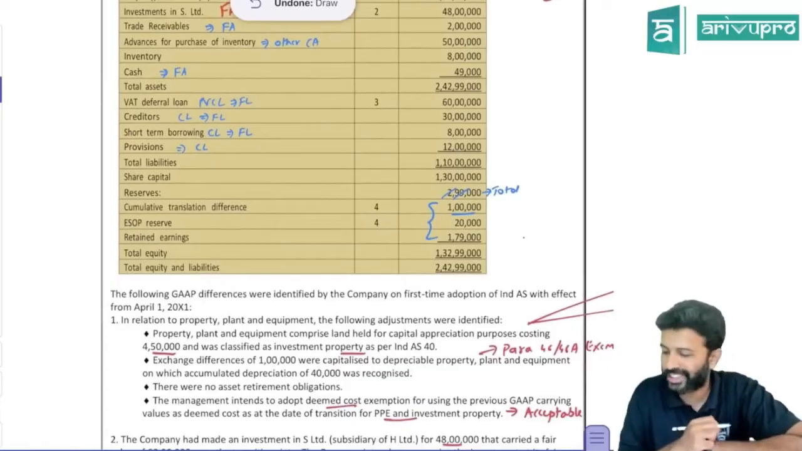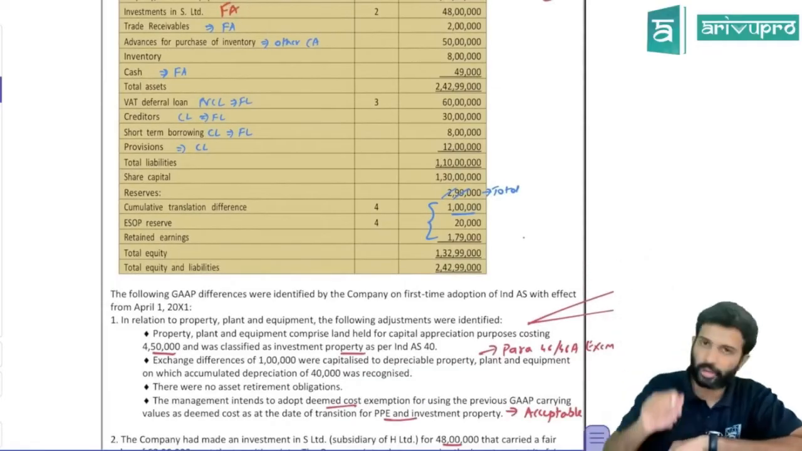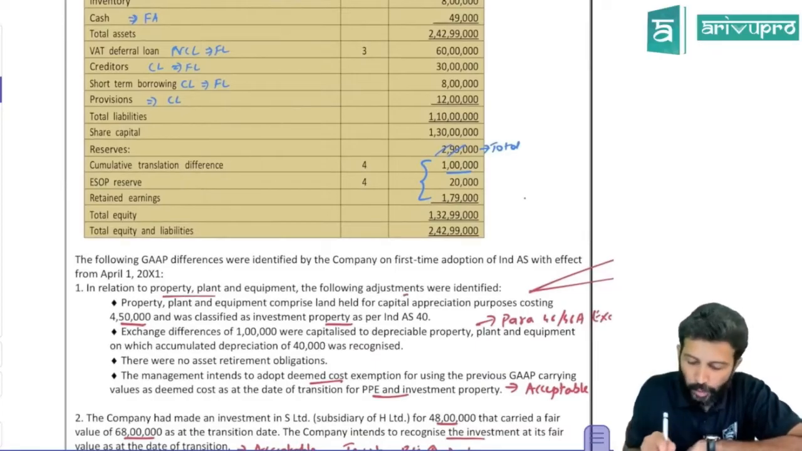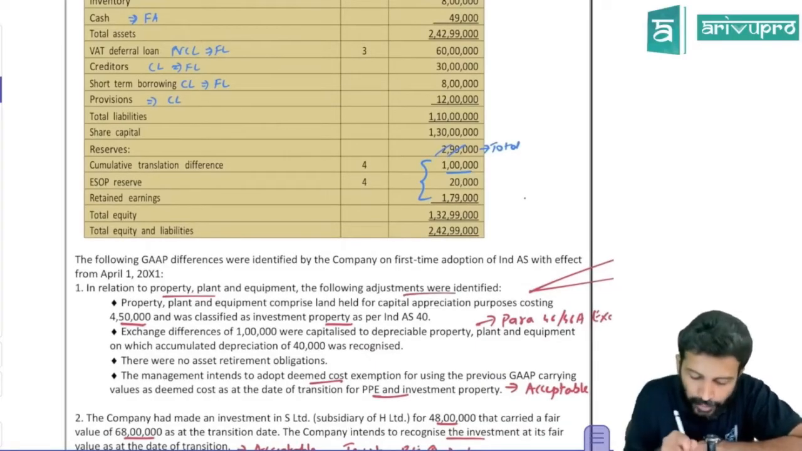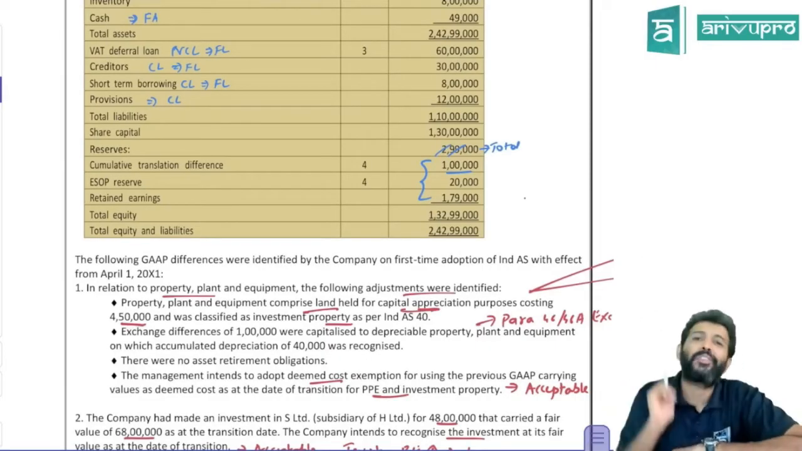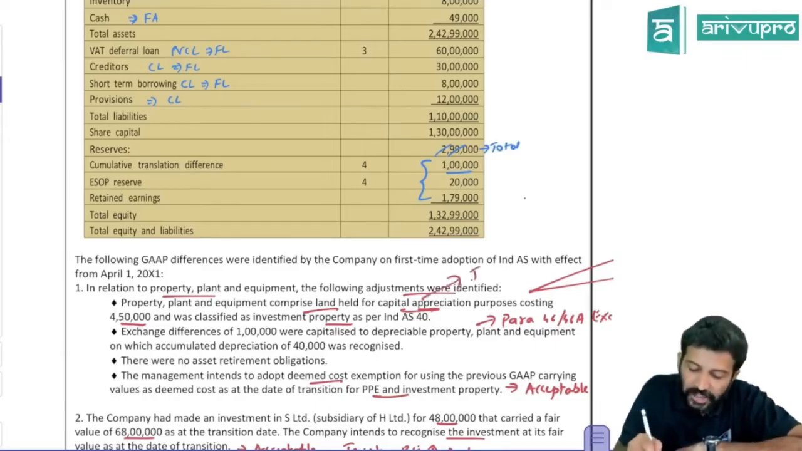Let's go over the adjustments. That is where the maximum crux of this particular problem will be. First, PPE. In relation to PPE, the following adjustments were identified. Property, plant and equipment comprised land held for capital appreciation. If you have held one land for capital appreciation, what is it? It is an investment property.